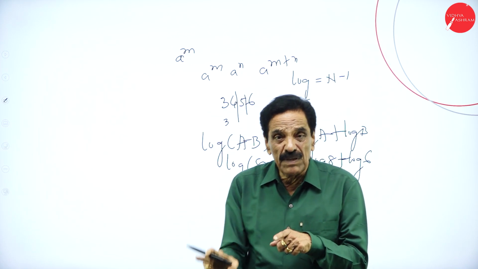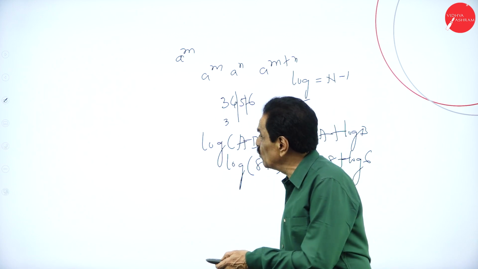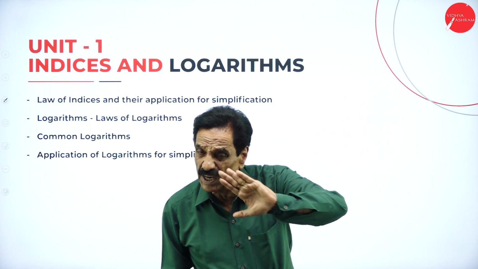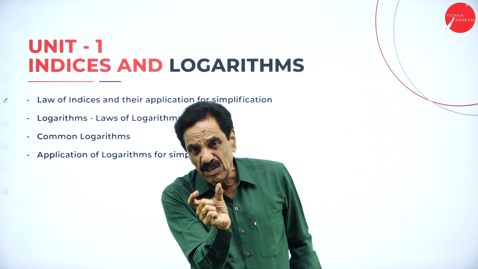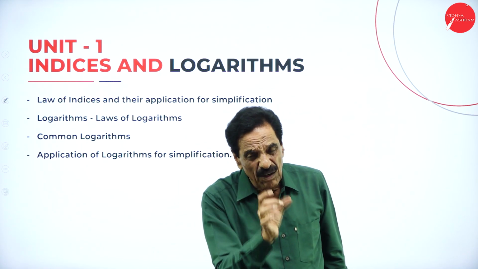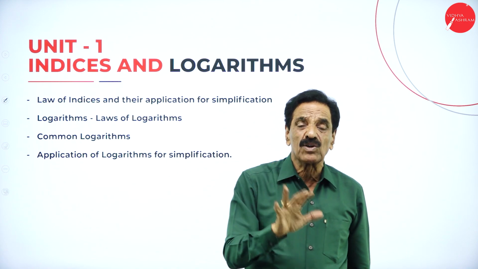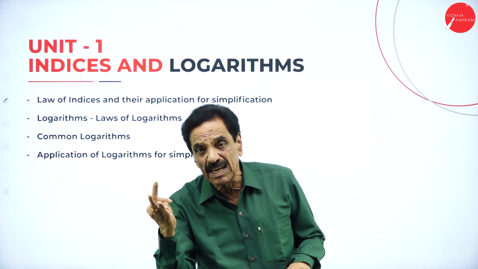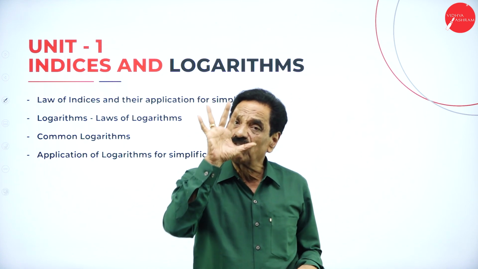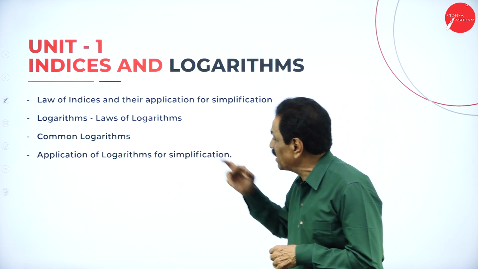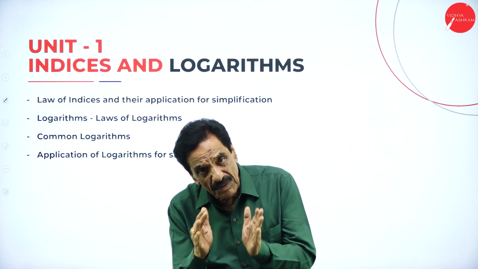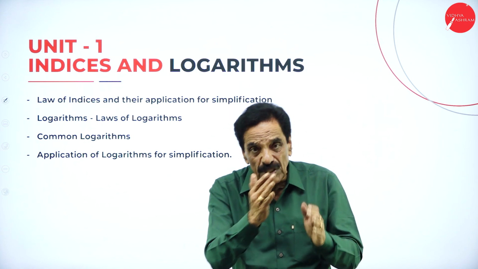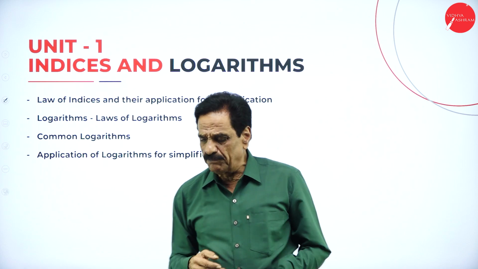So multiplication means adding. Here I told you regarding the laws of indices, there are 5 laws we are going to read. One law is a to the power of m, and all the 5 laws we are going to deal with while you are solving the problem. The laws will be dealt with here. So there are 5 laws we are going to apply regarding logarithm. We look at the table also. We have to apply how the log numbers can be applied. We'll go into detail while you are solving the problem.